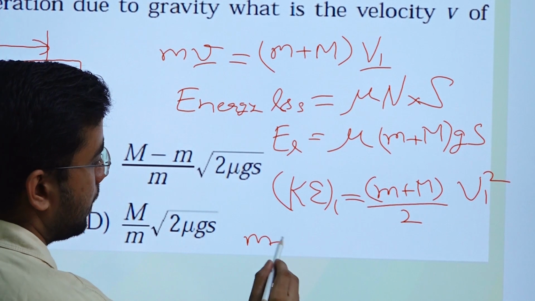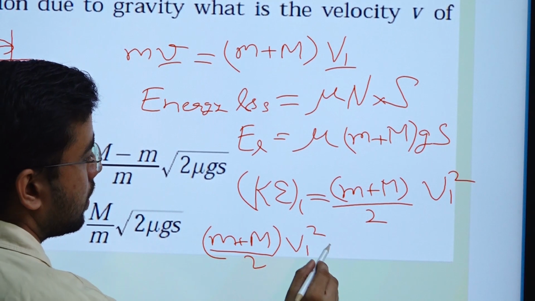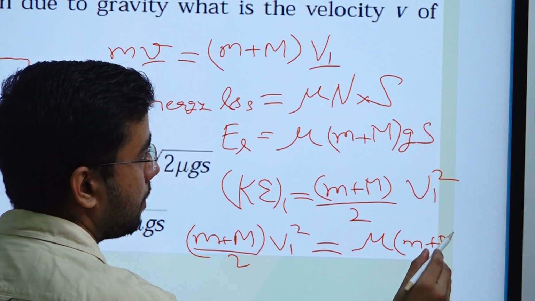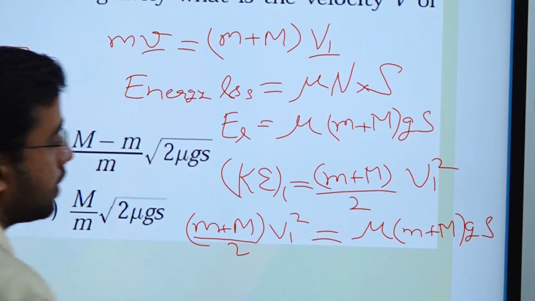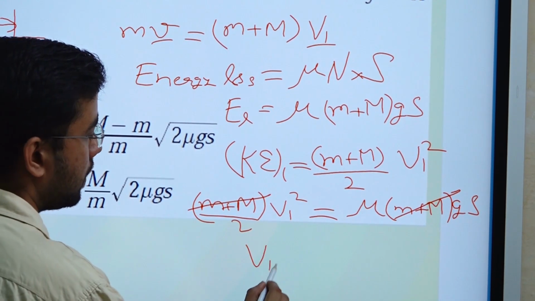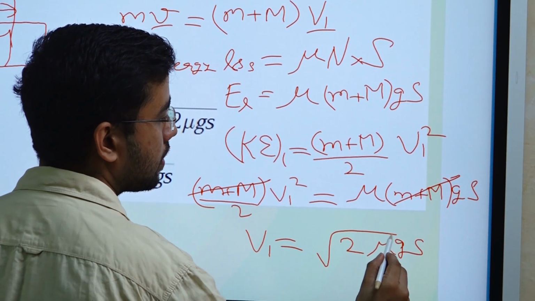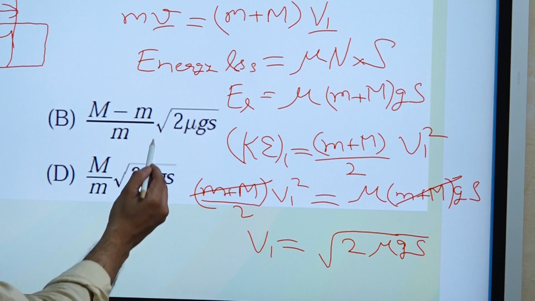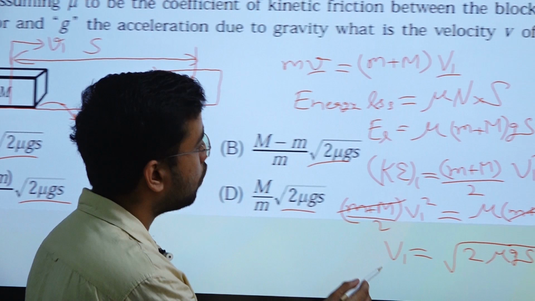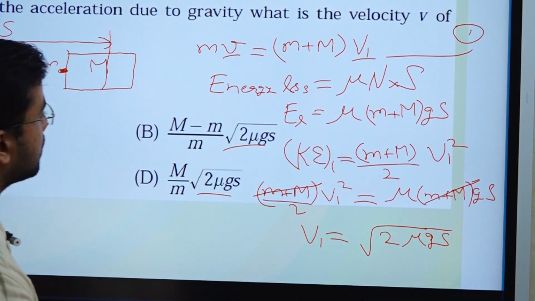So (m plus M) by 2 into v1 square should be equal to the energy loss, (m plus M) g into s mu. So this (m plus M) will go away, and then we will find v1 is equal to root 2 mu g s. In all these terms you can see root 2 mu g s is coming. So we found v1. Now you put this value of v1 in equation 1 and you will find the answer.